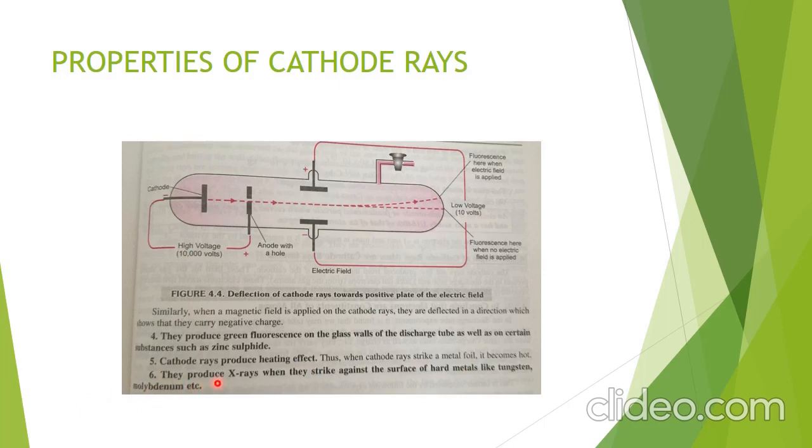Next, they produce green fluorescence on the glass wall of the discharge tube as well as on certain substances such as zinc sulfide. So that coating was of zinc sulfide, which was applied at the end of the tube. Next, they produce X-rays when they strike against the surface of hard metals like tungsten and molybdenum. So these were the properties of cathode rays.